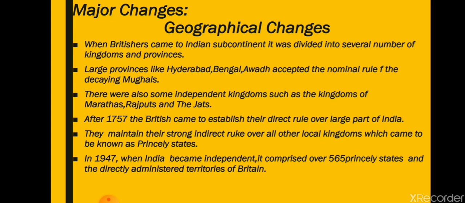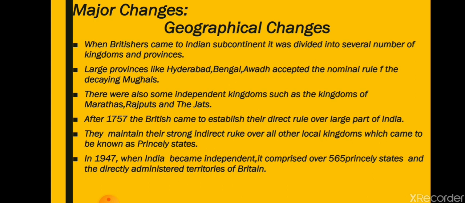At the time of independence, there were 565 princely states. These were the states ready to rule under the Britishers; the rulers ruled according to the Britishers. Then there were the directly administered territories of Britain. That means some kingdoms were not ready to accept the policies of the Britishers, so the Britishers conquered them and ruled directly over those territories. So this was the condition.